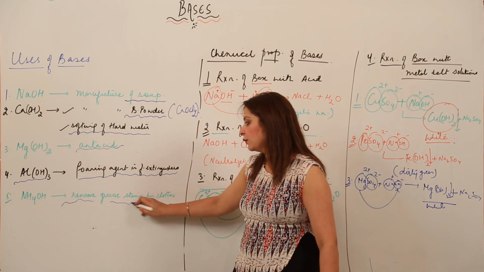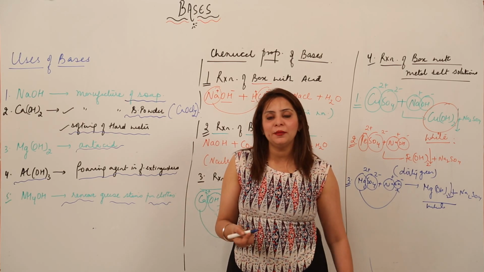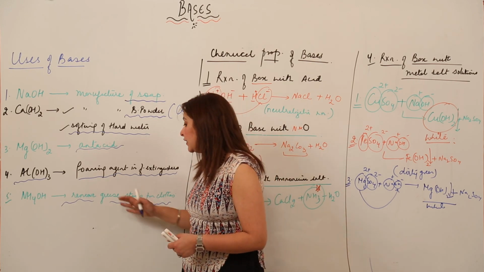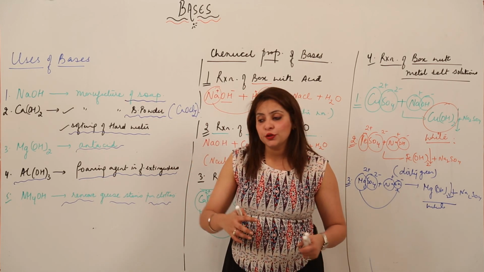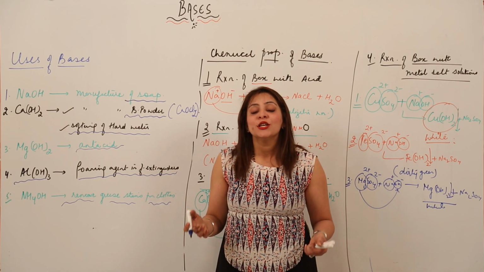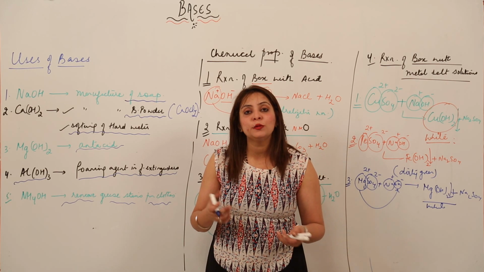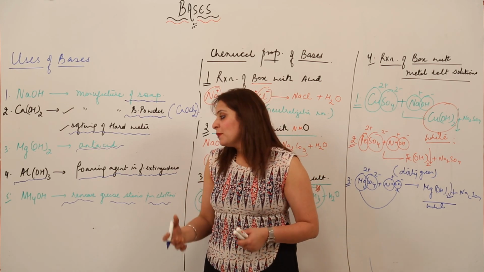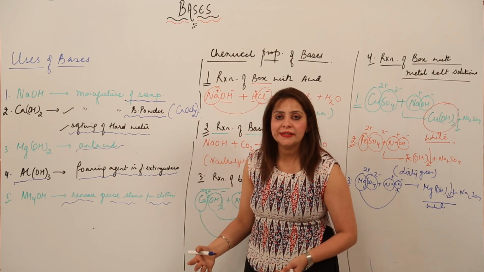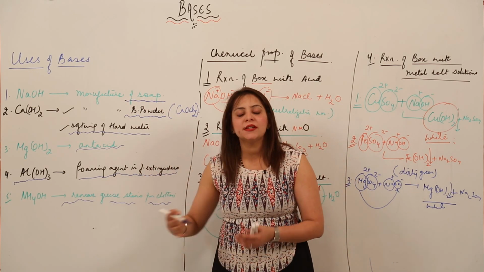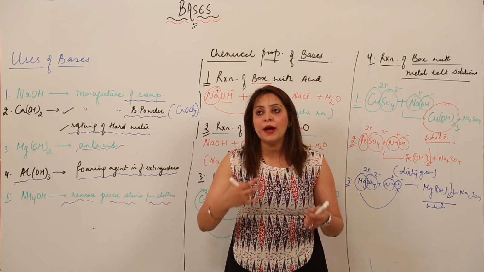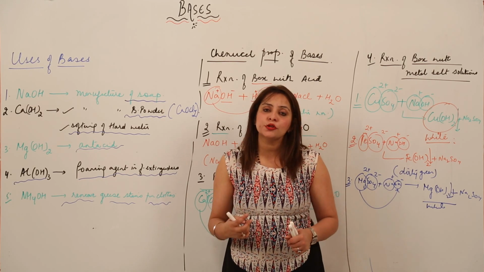NH4OH is something which is very important. You must be curious to know what its familiar use is. It is used to remove the grease stains which you sometimes encounter in your daily life on your beautiful clothes. So those grease stains can be removed from your clothes by the use of NH4OH. So these are a few of the uses of bases. The uses are not limited to this. It is a vast thing, but still I have listed a few for you just to make you familiar with how bases play an important role in our daily life.